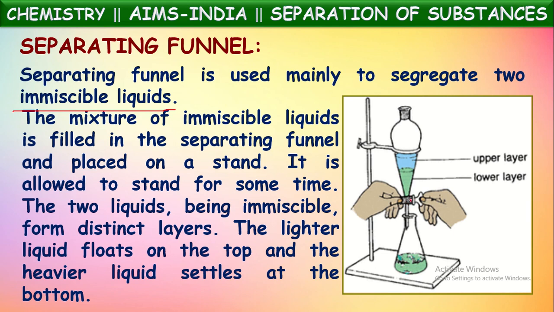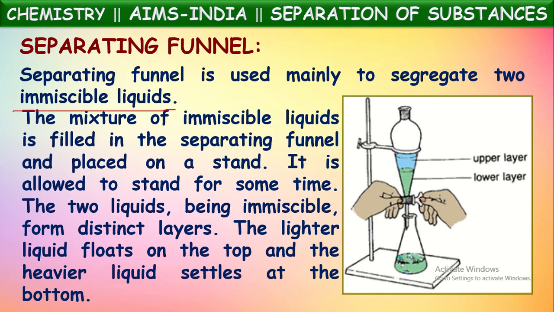Now the mixture of immiscible liquids is filled in the separating funnel and placed on the stand. We take the mixture of oil and water into the separating funnel, and it is fixed to a stand. A conical flask is kept at the bottom of the neck.